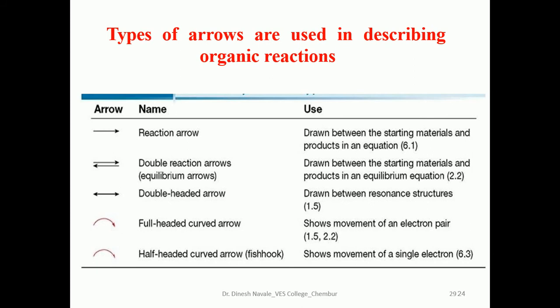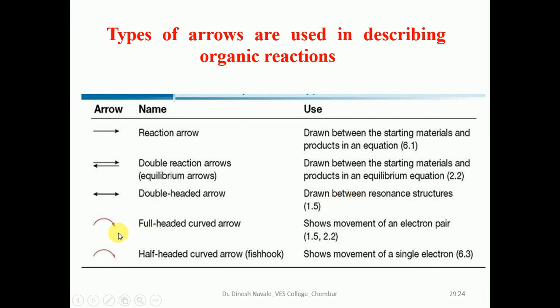So these are the terminologies, or the basic differences between all the arrows. A single headed arrow indicates that the reactant will be converted into the product. This is the equilibrium arrow, drawn between the starting material and product when both reactant and product are in equilibrium. This is a simple double headed arrow, which is normally written in case of resonance structures.